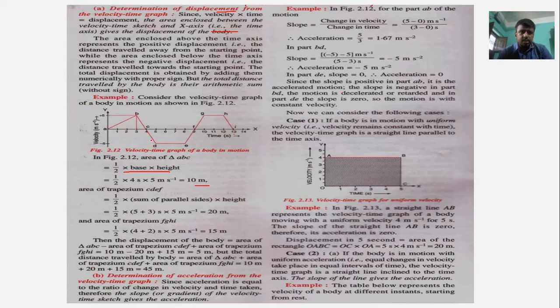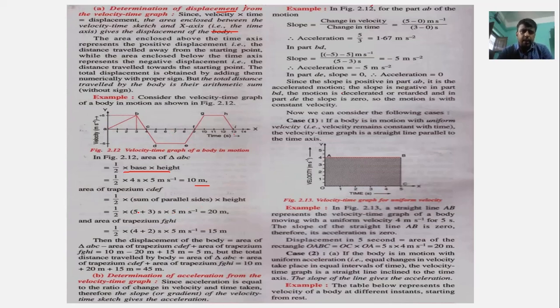Now we have to find the trapezium. This was the area of the triangle. Now you have to find the area of the trapezium CDEF. We know that the trapezium formula is what? We have to find the area half into sum of the parallel sides into height. What will be the height? That would be minus 5. As we know that height can be taken in the minus 5, so we'll consider it as 5.